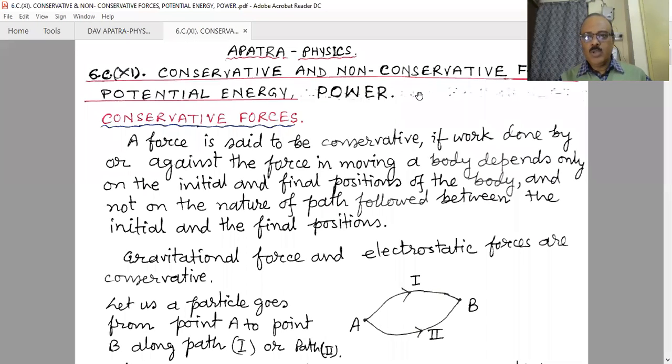In this lesson, we will learn about the conservative and non-conservative forces, potential energy, and power. First of all, conservative forces.